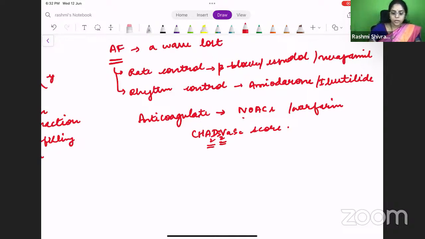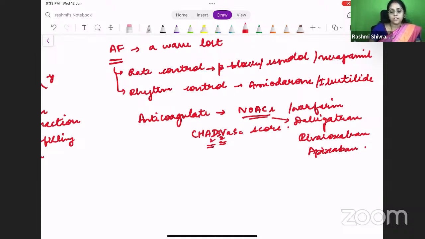So what are the NOACs that we are aware of? Dabigatran, rivaroxaban, and apixaban. This is what we commonly use nowadays, right? And warfarin. These are the anticoagulants that we are giving. Okay, so I hope we have answered some questions.